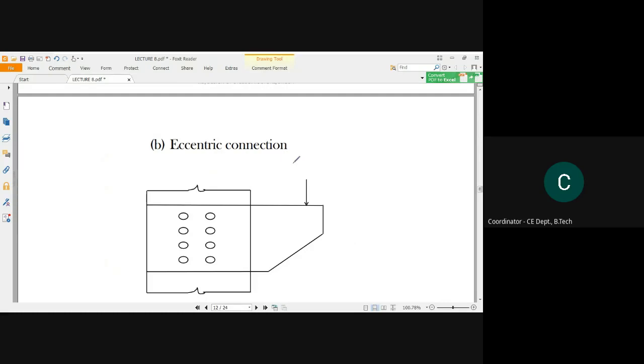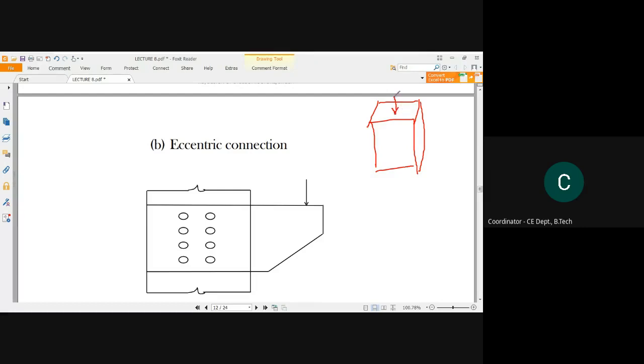Next, see, this is an eccentric connection. See, as we know, eccentricity means the load which will be, see, say this is the column, I am showing you a column section, okay. So if you apply a load at the center, it will be a concentric load.